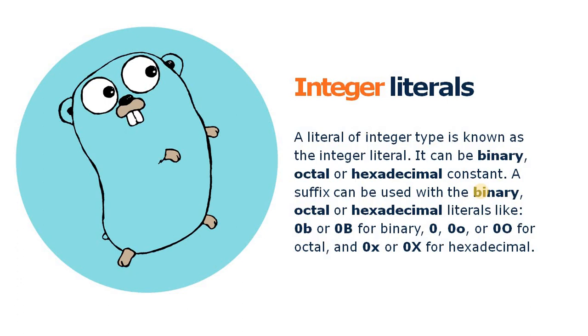In case of an octal number, you can use 0, or 0o, or 0O. And in case of hexadecimal, you can use 0x in lowercase or 0X in uppercase.